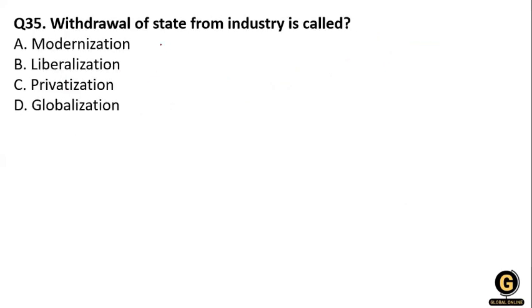The next question, withdrawal of state from the industry is called modernization, liberalization, privatization, globalization. So withdrawal of state from the industry is called privatization. What are we doing? We are withdrawing from the industry. We withdraw the public sector and we convert it into the private sector. So it is privatization.